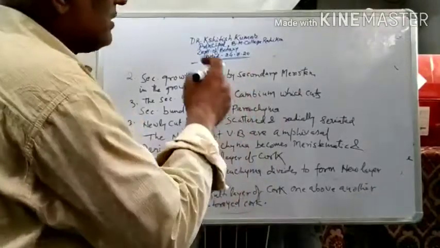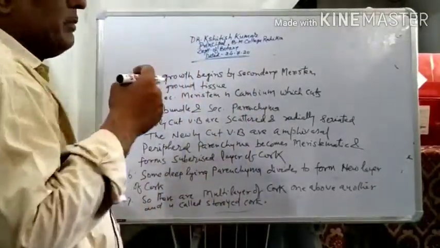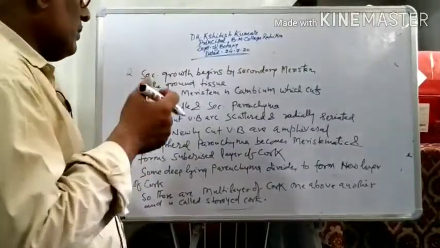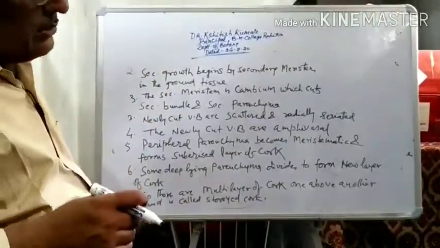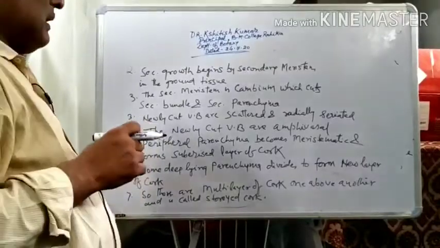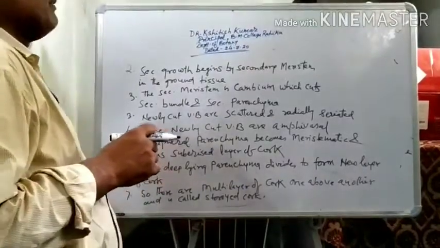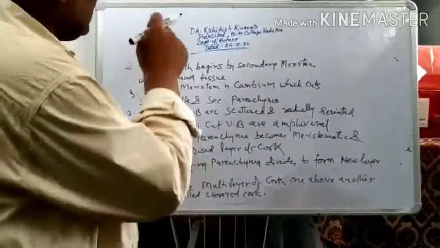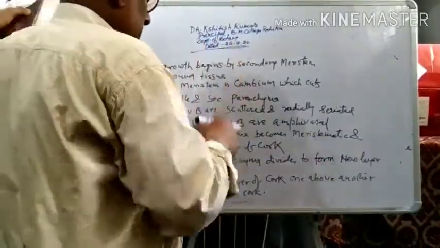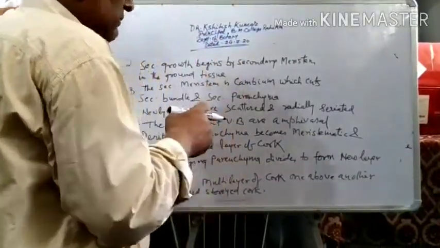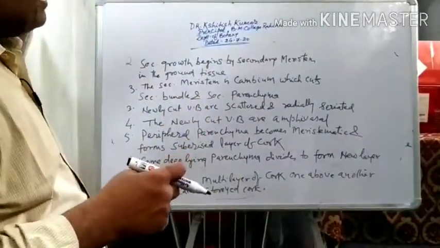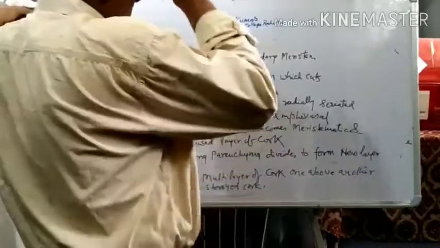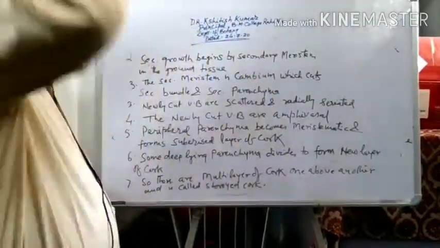This is also included in the anomalous type of secondary growth, because as we know that secondary growth does not occur in monocot stem or root, because cambium is not found, but this is the exception in the Dracaena, which is the plant of Asparagaceae family, that is a monocot.